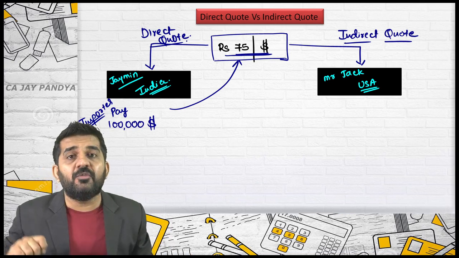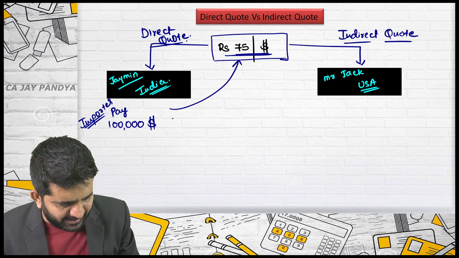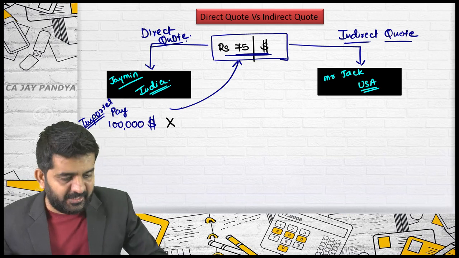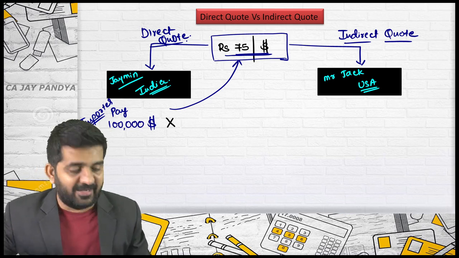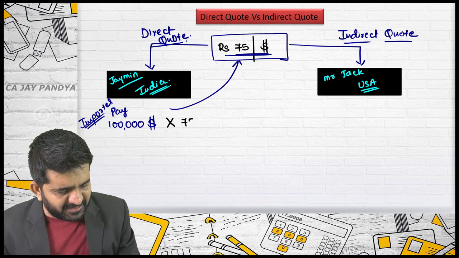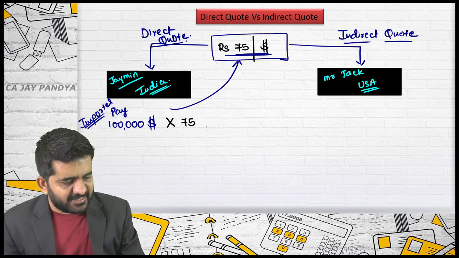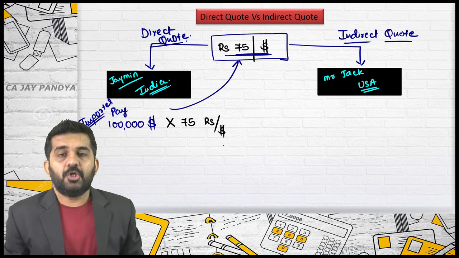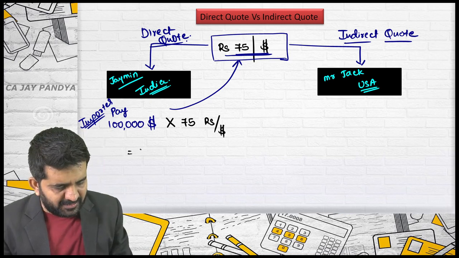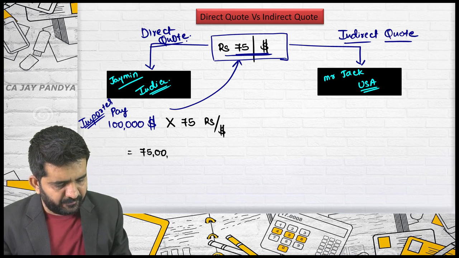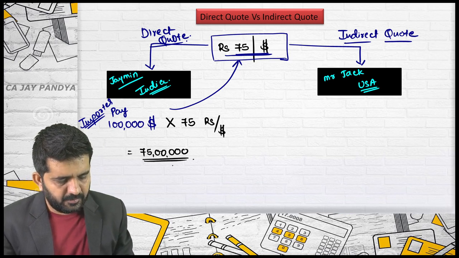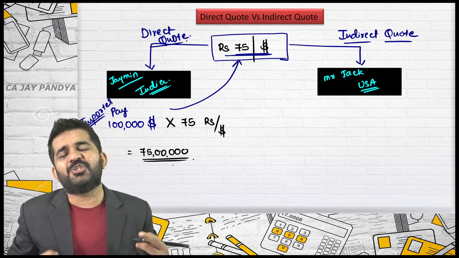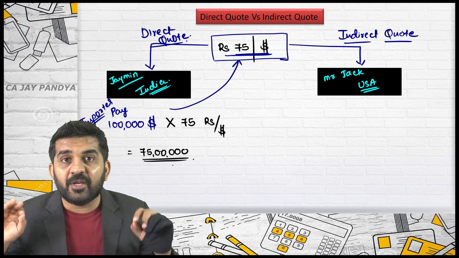If you want to convert this into rupees, try to understand, you can directly multiply. So this type of quote is known as a direct quote. Can you directly multiply 75? The answer is yes. 75 rupees per dollar. What will be the answer? 75 lakhs. For Mr. Jack also, sir, it should be a direct quote? No, for him it will be an indirect quote.